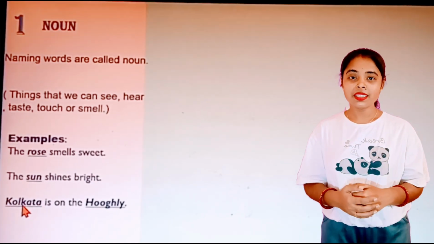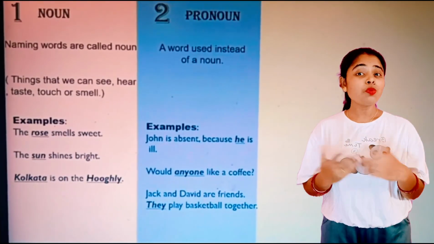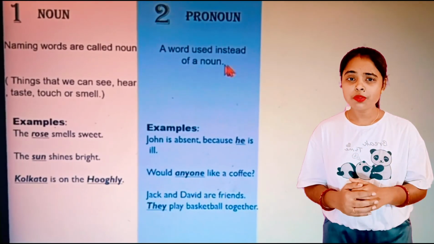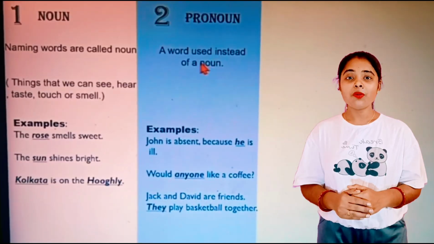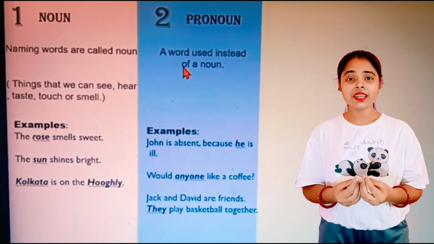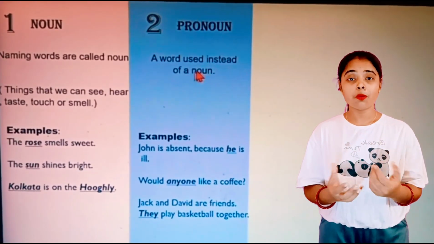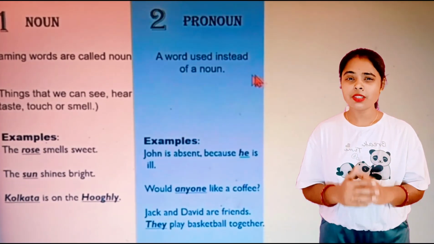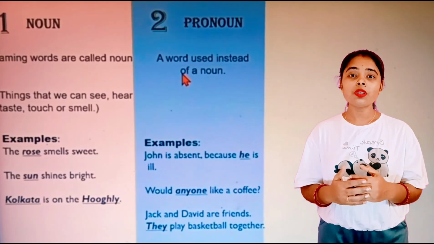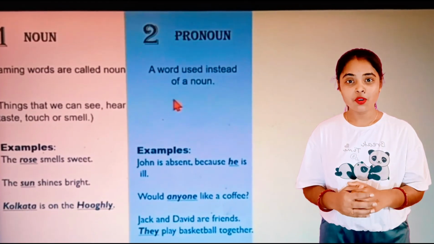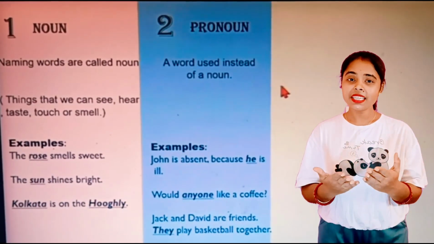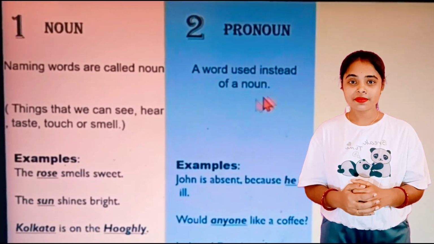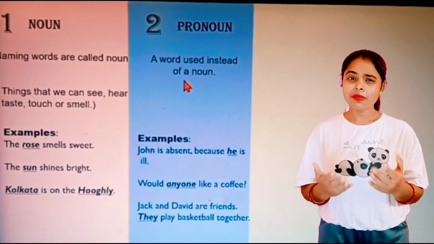Now let's go to the next one, that is pronoun. So what is a pronoun? A word that is used in place of a noun. Just now you came to know that noun means name, right? Whenever we talk about any name, whether it's an animal, a human being, or any object, we cannot say the same name repeatedly in each sentence or in a paragraph. It will look odd. So what we do is put some words in place of that noun, like he, she, it, they, them, my, your, ourself, and many more.